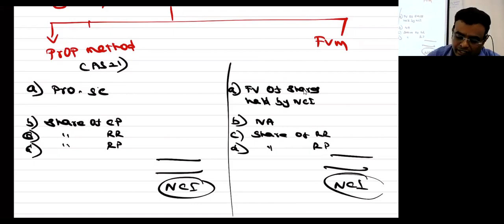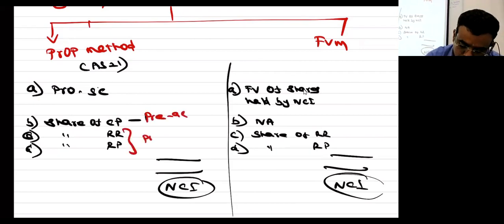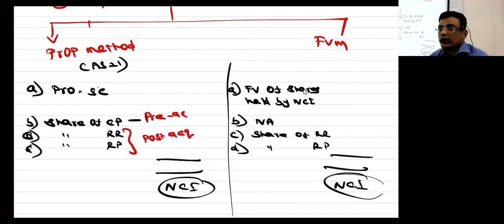Alphabet D, share of RP. This is called pre-acquisition profit. This is called post-acquisition profit. Yes or no? So in case of fair value method, for step number 3, we will consider only post-acquisition profit. We won't consider any pre-acquisition profit.